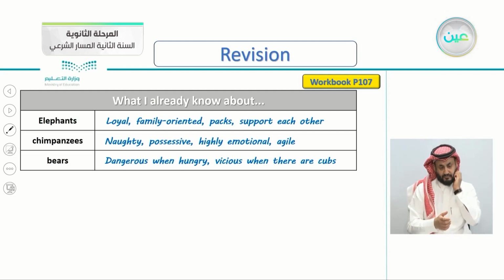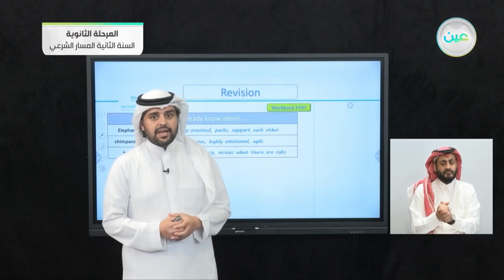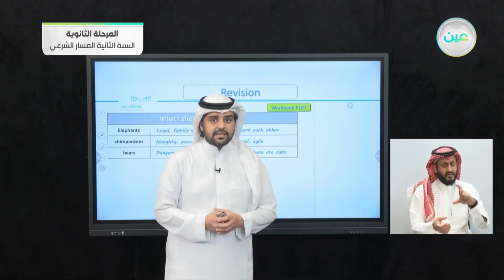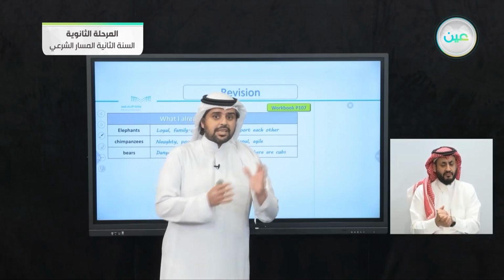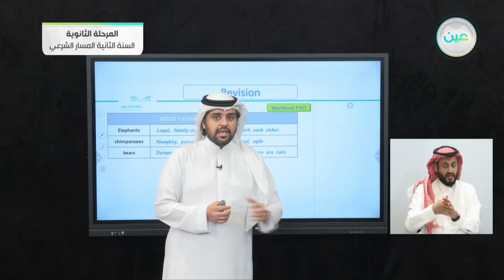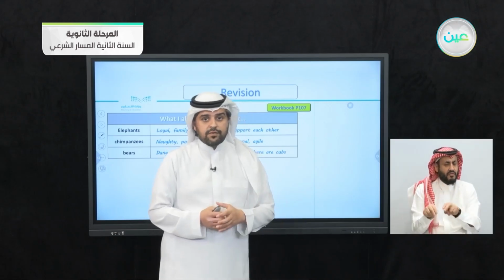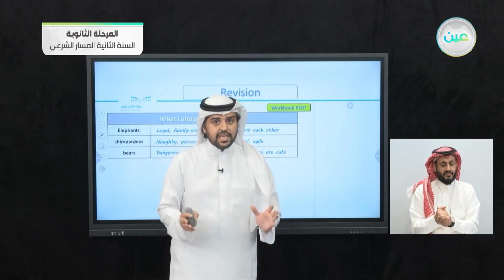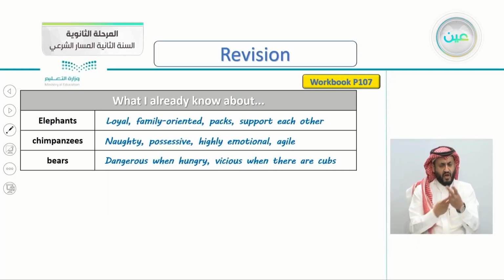So what are cubs here? What do you mean by cubs? Yes, cubs are small bears. You can mistake it for the word clubs, but that one is with a P. This one is with a B. So if you see a bear and his cub, move away because he can be very dangerous. So dangerous when hungry, vicious when there are cubs.